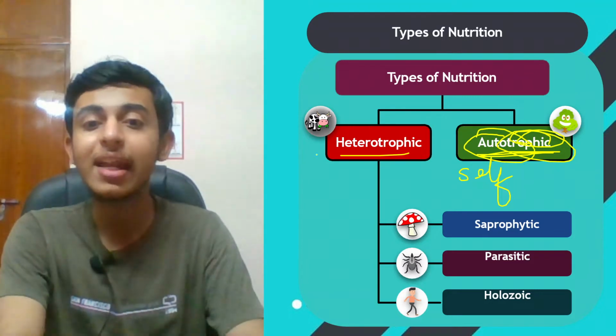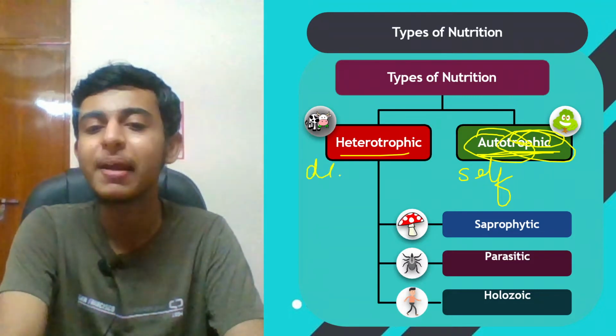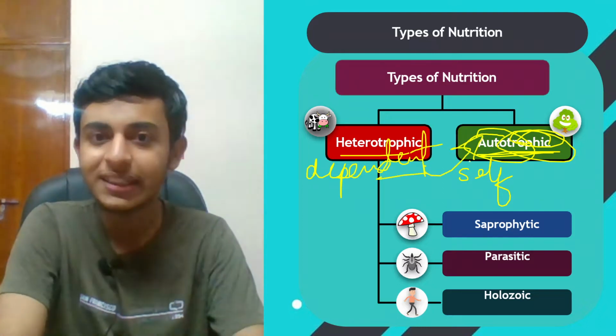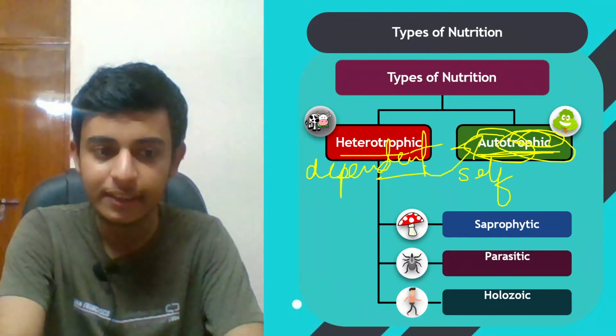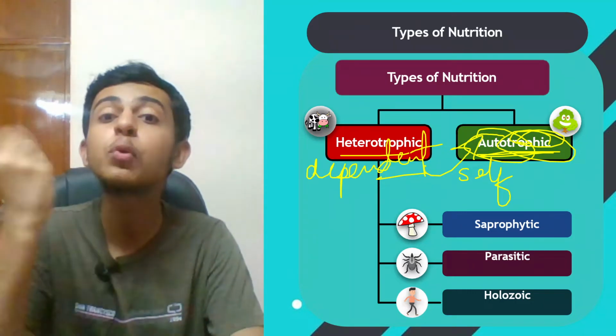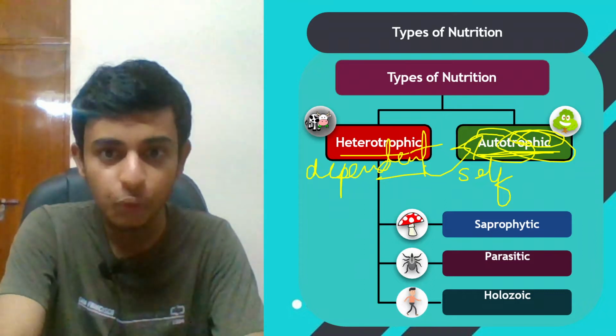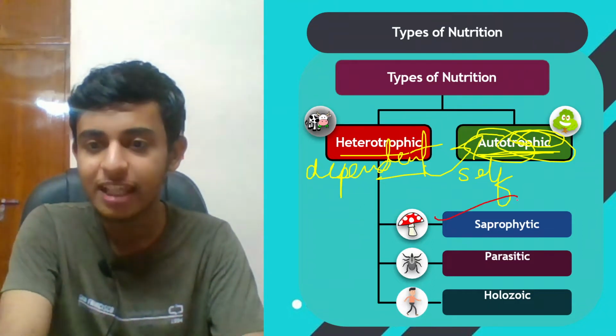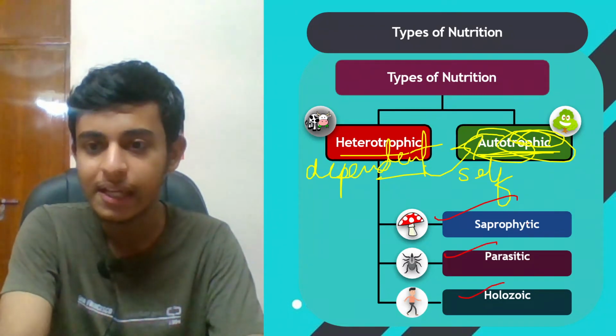ठीक है? Whereas heterotrophic organisms are dependent on the autotrophs directly or indirectly for their survival or obtaining nutrition. Obtaining nutrition मतलब food लेना उनसे. ठीक है? Because food से survival होगा, of course. इसके भी three parts are there. We have saprophytic, parasitic, holozoic.